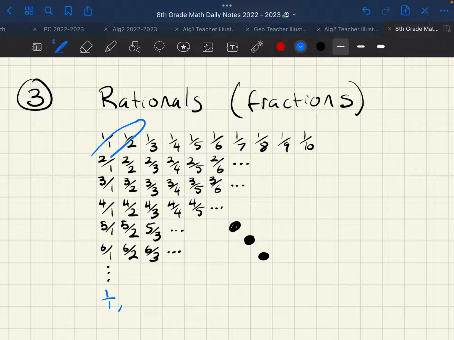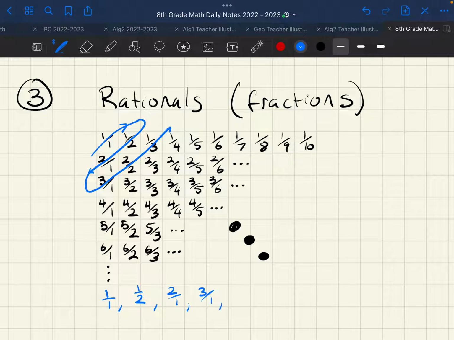The next numbers on my list are going to go this direction. So it's going this direction first. And then I'm going to list 1 over 2, because that was the one that I just did right here, right? 1 over 2. The next one's going to be 2 over 1. And you kind of can see, it's going to loop back up this direction. It's going to go diagonal. The next number is going to be,